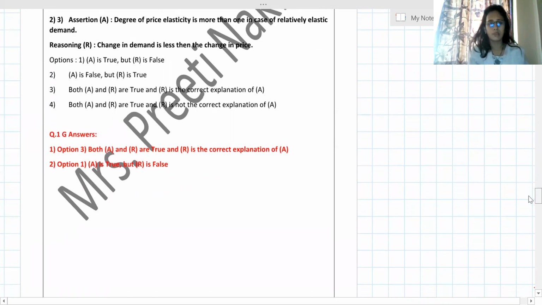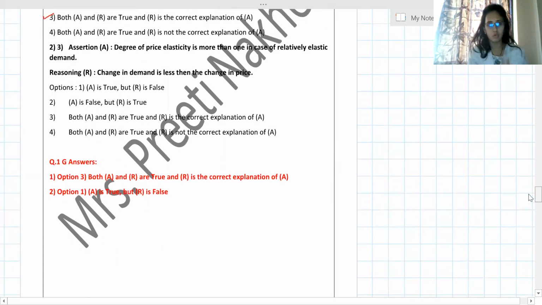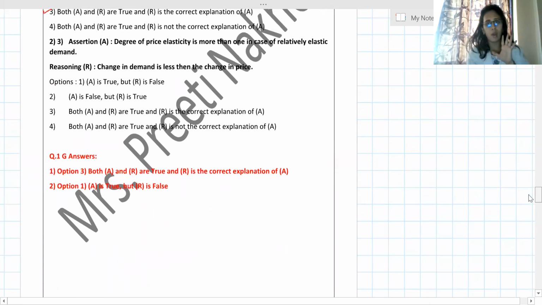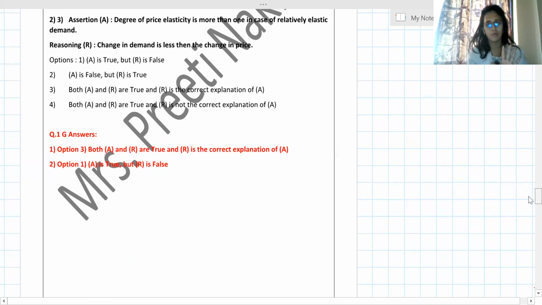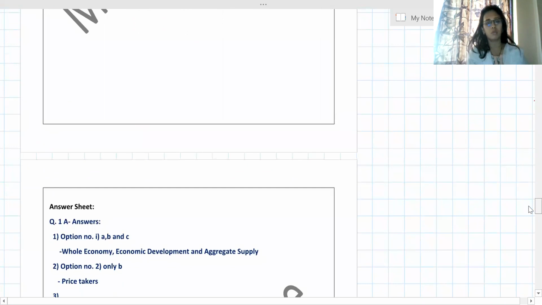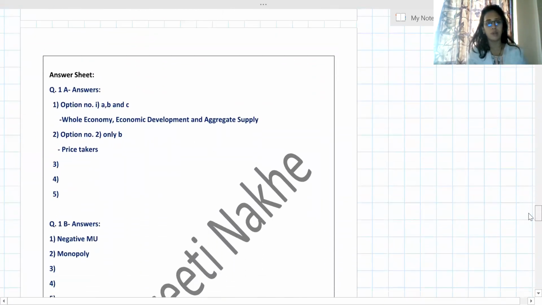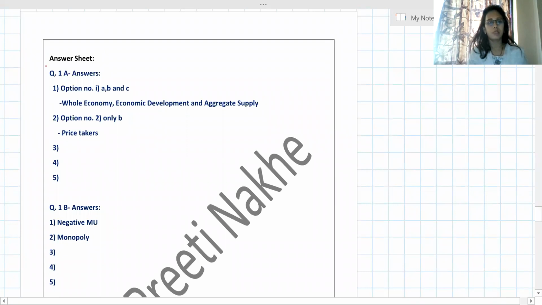Okay, so for your answer sheet, I have discussed each type of question. Two examples I have taken. In the exam, they will ask you 5 questions of each type. Here I have discussed only 2. Now my final answer sheet will look like this. For example, see, question number 1, A, answers. I have written proper question number 1, A, 1, 2, 3, 4, 5. Whatever I have written in the above part, I am showing in your answer sheet, and finally it will look like this. So you can see 1, 2, 3, 4, 5.